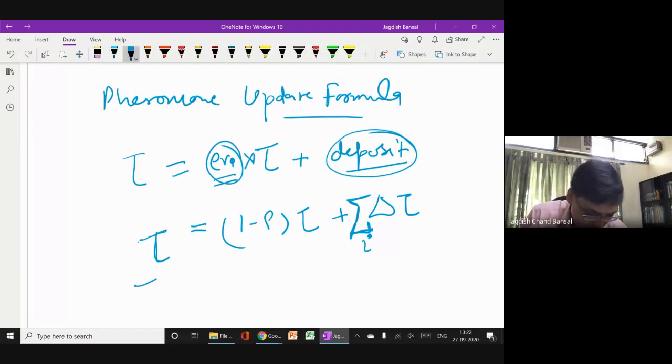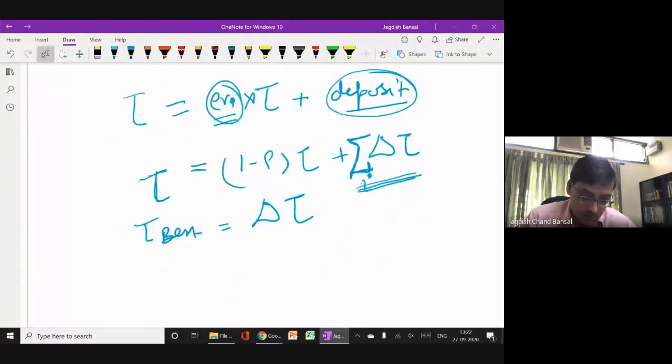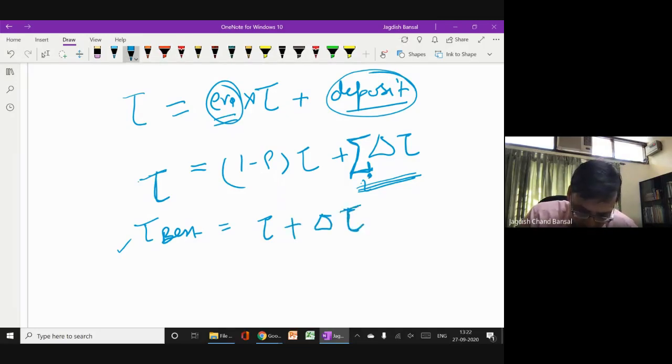But what happens for the best ant? I'm defining it as only the deposition, that it is only depositing delta tau. So the new pheromone on the best path is tau plus delta tau, not only the increment, the previous also, with rho equal to 0 in the case of best, right?